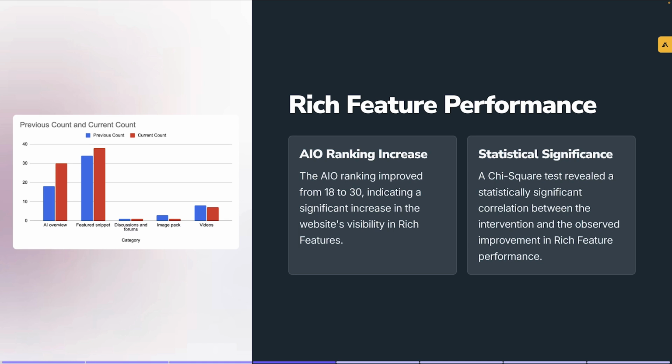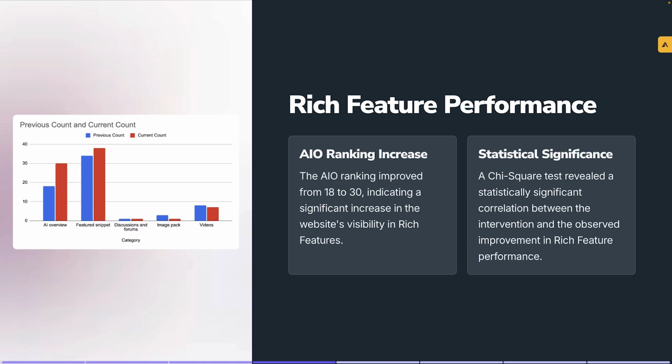We also saw an increase in featured snippets. In some of the other areas we saw a decrease in video, but there wasn't really much video on these pages, and image packs and discussion forums. So I just incorporated all the data, but the ones that we were really targeting, we did see an uplift, specifically in AIO.